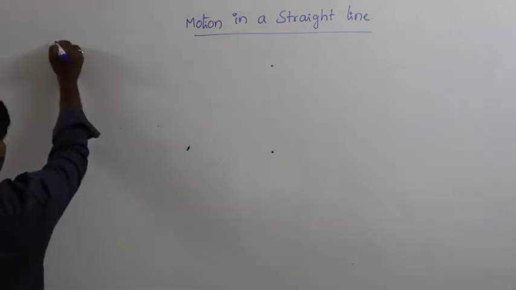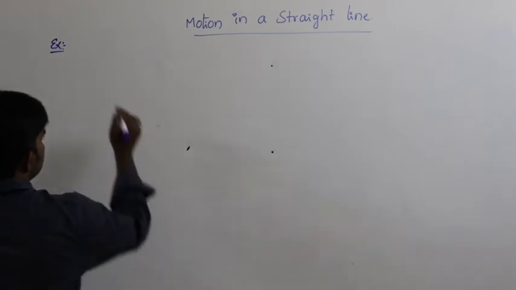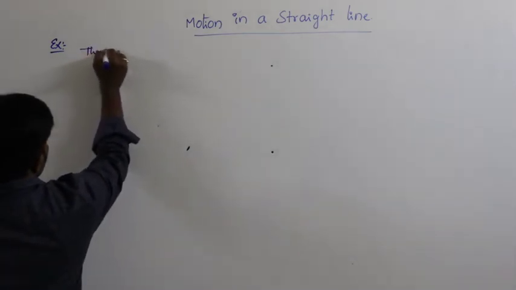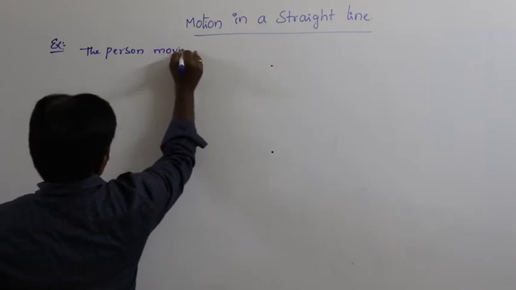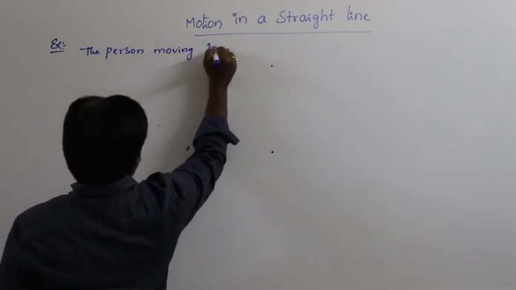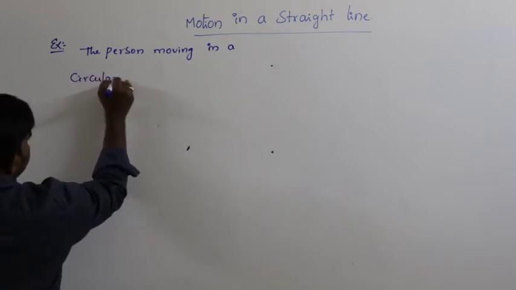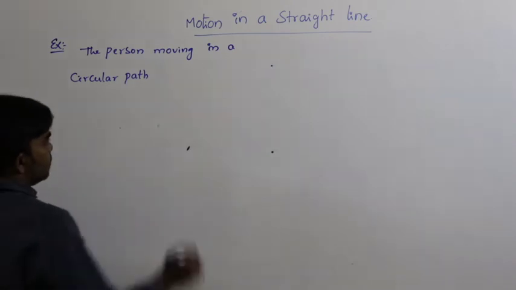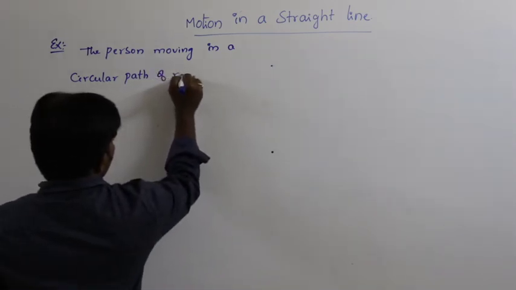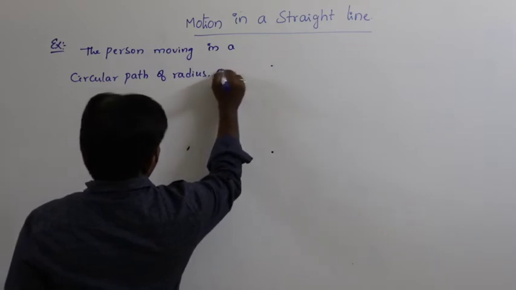First example, for example, the person moving in a circular path of radius 5 meters.